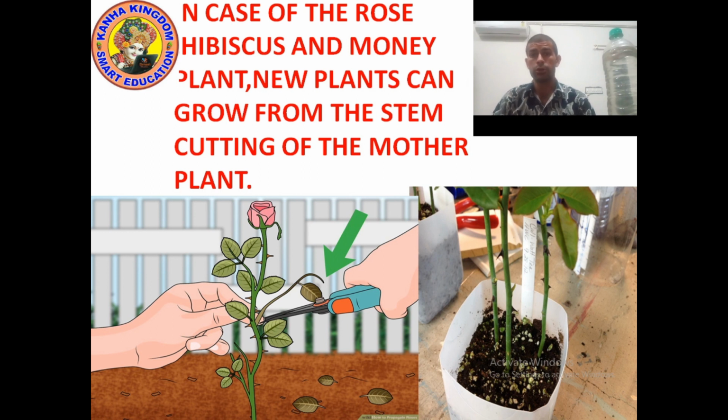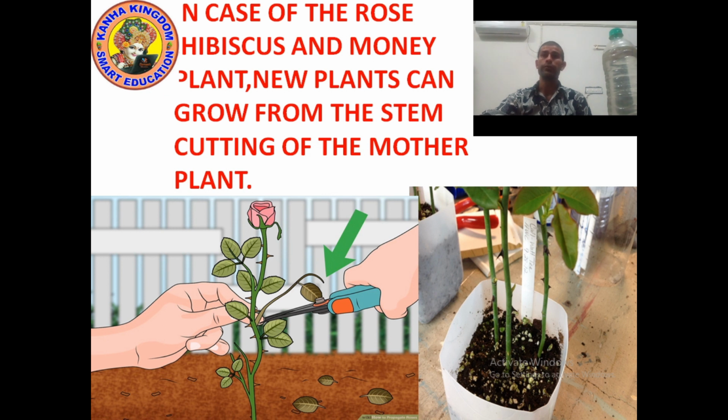Okay kids, now let's talk about hibiscus plant and rose plant. So look at the screen, I have written a few lines. I am reading. In case of the rose, hibiscus and money plant, new plants can grow from the stem. New plants can grow from the stem, cutting of the mother plant.